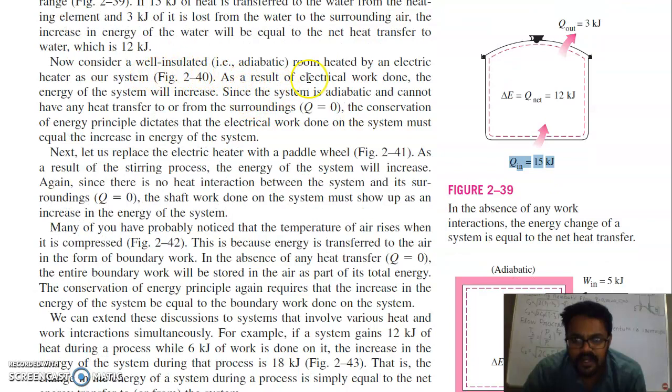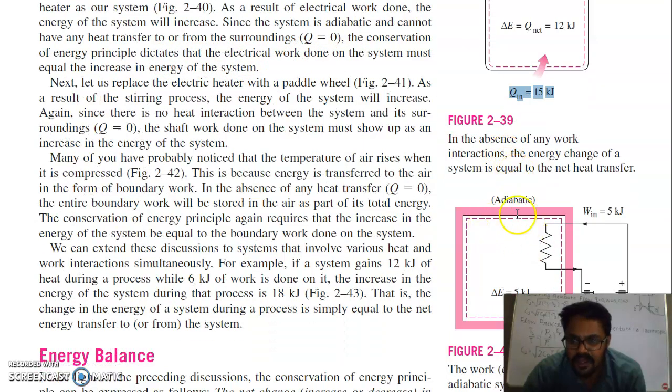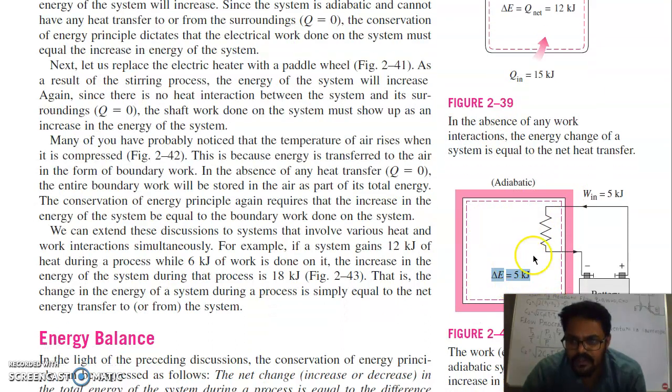Now consider a well insulated room heated by an electric heater in our system. As a result of electrical work done, the energy of the system will increase. Since the system is adiabatic and cannot have any heat transfer to or from the surroundings, the conservation of energy principle dictates that the electrical work done on the system must equal the increase in energy of the system. You can take this adiabatic wall example here, where the total energy change of the air inside this room is 5 kilojoule. This energy is supplied with the help of the battery. So work in from the battery is 5 kilojoule, and this results in a change in the energy of the heat content of this room.